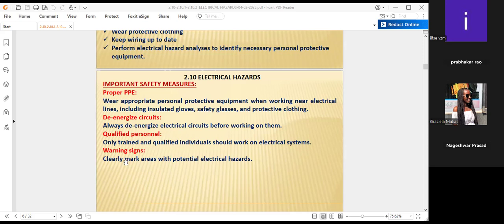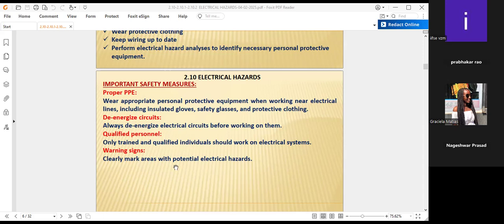Warning signs should clearly mark areas with potential electrical hazards. You have to see where the electrical things are, for example a transformer or a substation. An electrical substation will have danger signs that clearly mark the areas of potential electrical source; that is compulsory.